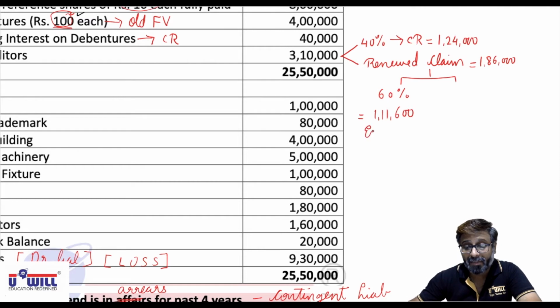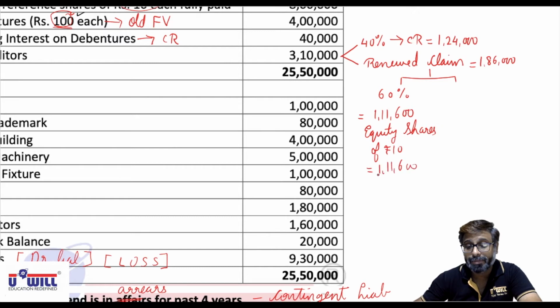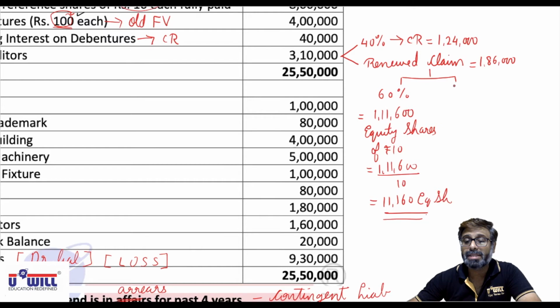This we are giving in the form of equity shares of rupees 10 each. Means how many equity shares would be given for that? 1,11,600 divided by 10, 11,160 equity shares will be issued for the same. And remaining 40% will continue to appear in the balance sheet.